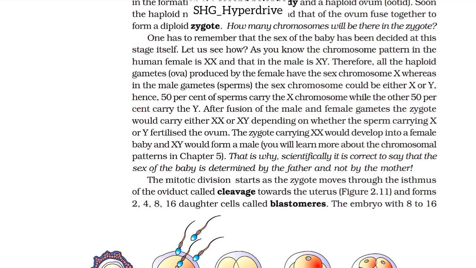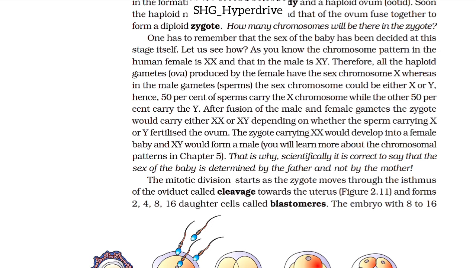After fusion of male and female gametes, the zygote would carry either XX or XY, depending on whether the sperm carrying X or Y fertilized the ovum. The zygote carrying XX would develop into a female baby and XY would form a male. You will learn more about the chromosomal pattern in chapter 5. That is why scientifically it is correct to say that the sex of the baby is determined by the father and not by the mother.